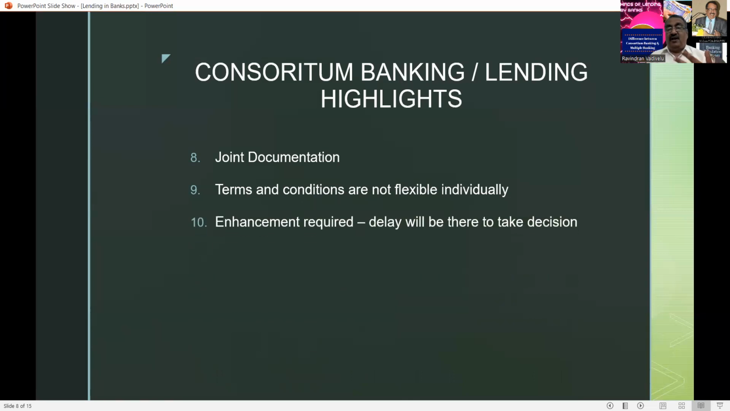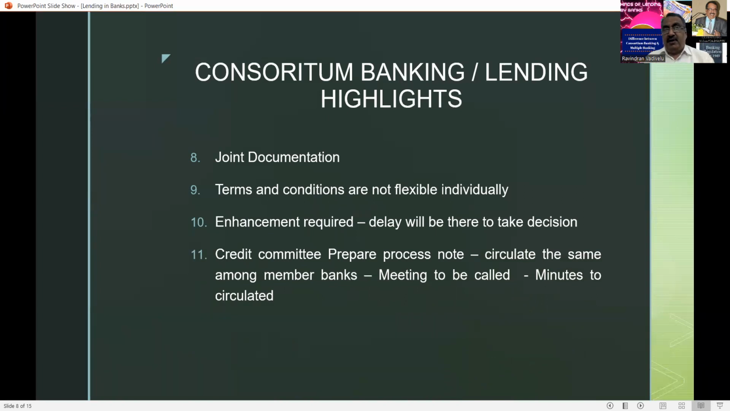Even if you want to go for an enhancement of the loan, suppose I need another 200 crores or 300 crores, the enhancement will also be delayed, because all the consortium member banks have to sit together and decide whether they can go for the enhancement. And if they do, what is the share of each bank? Everything has to be considered. So this will definitely delay the project. Enhancement in a consortium will also cause project delay.